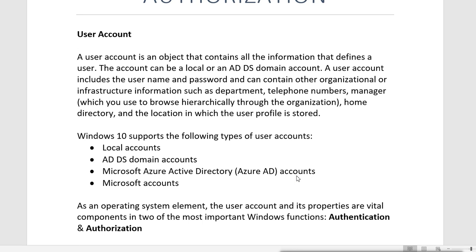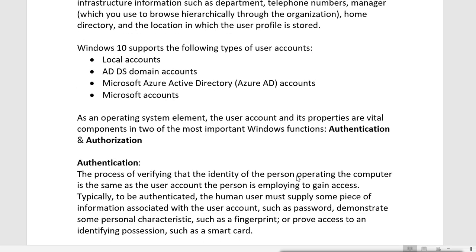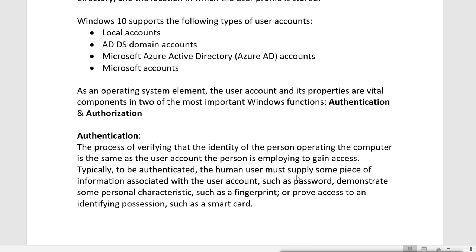Now, as an operating system element, the user account and its properties are vital components in two of the most important Windows functions, that is authentication and authorization. So these user accounts are used to do these very important functions. Now authentication.